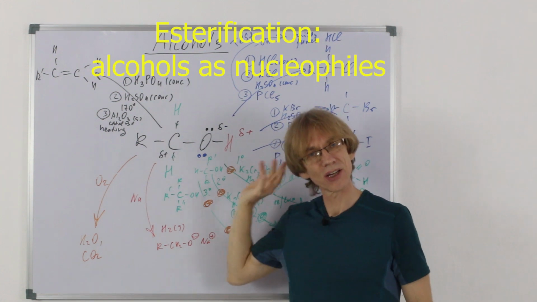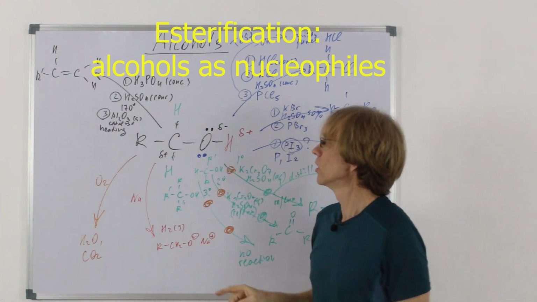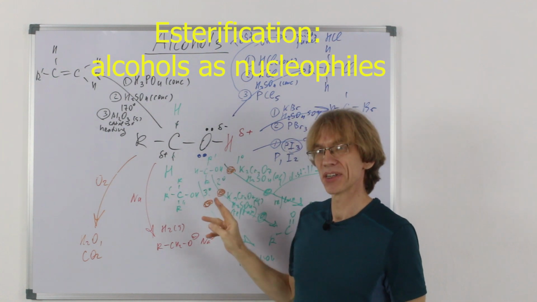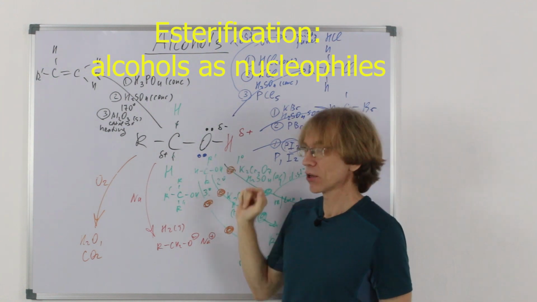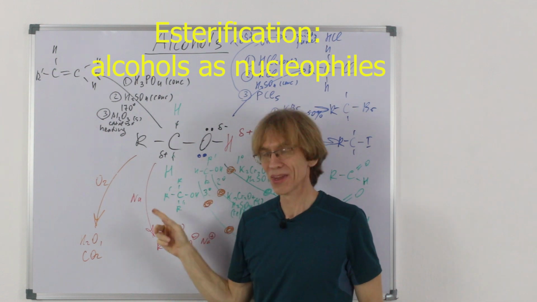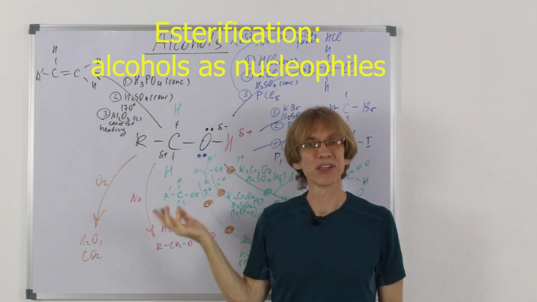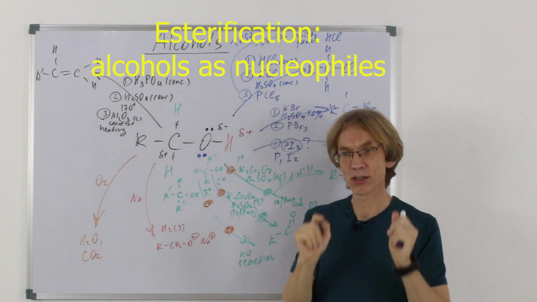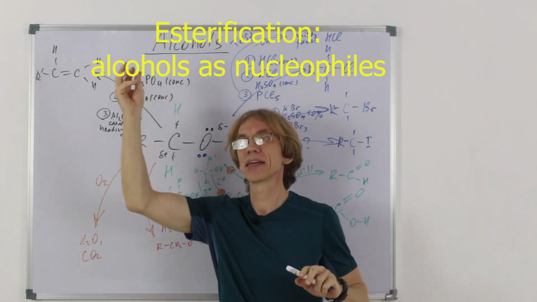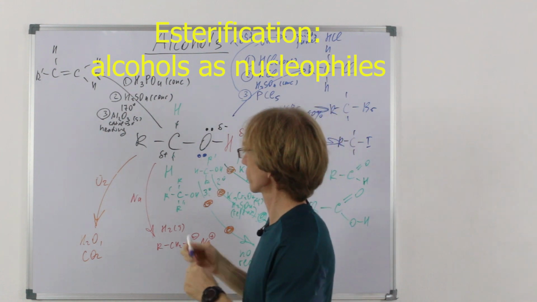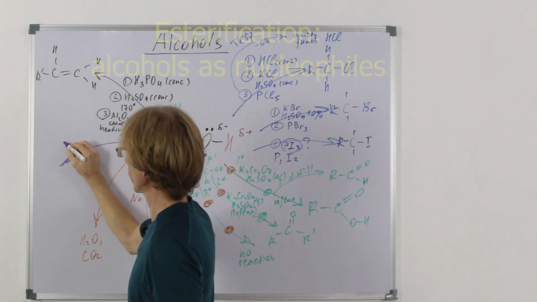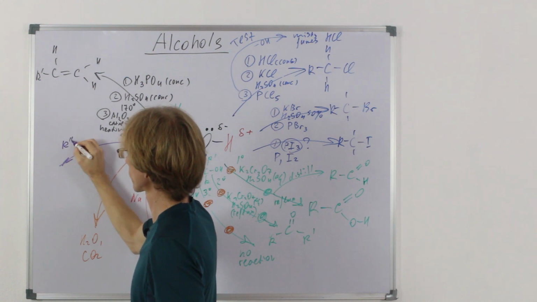Another property, and the last one here in the list, would be the reaction exhibiting nucleophilic properties of the OH group. This lone pair can be donated to some partly positive carbon, establishing a covalent bond and making some leaving group leave. So what can it react with? For example, carboxylic acids.